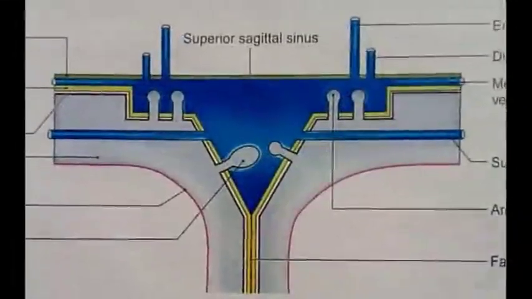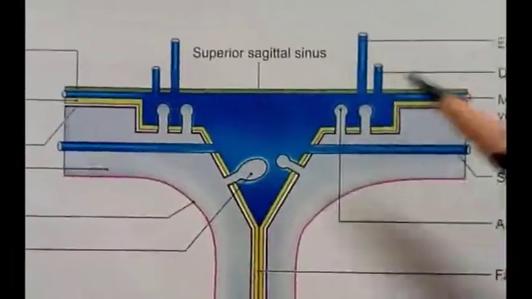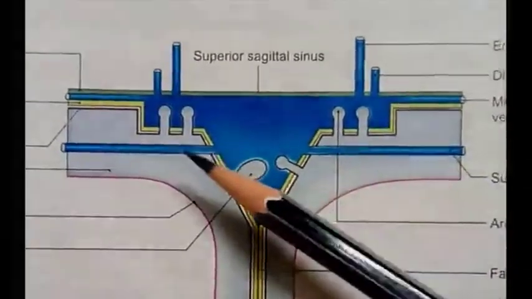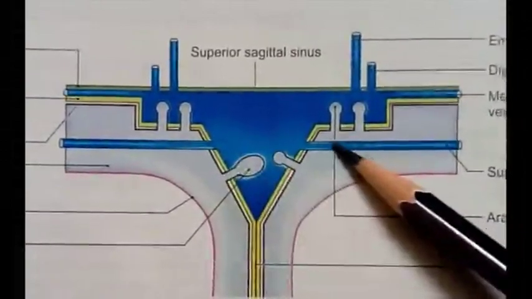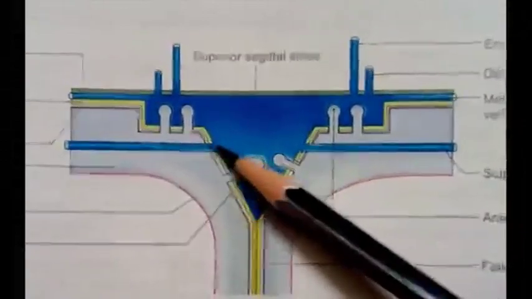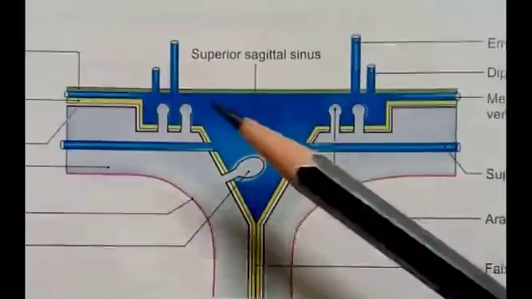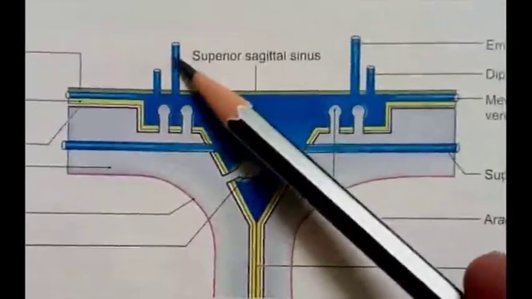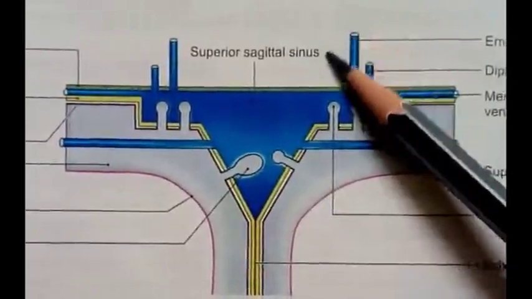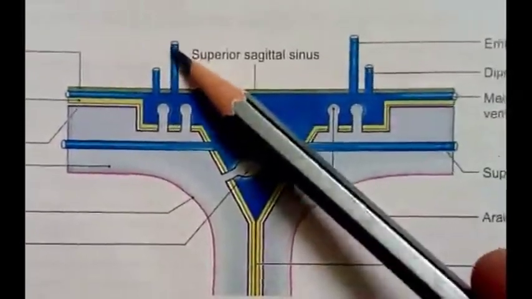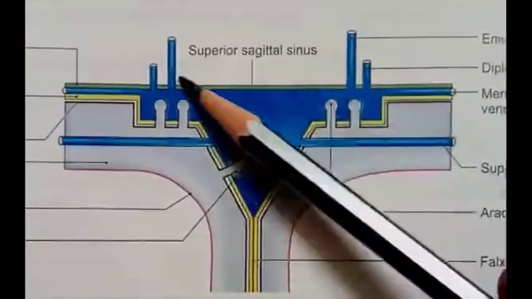Tributaries of the superior sagittal sinus. The superior sagittal sinus receives the superior cerebral veins. So these are the two superior cerebral veins opening directly into the sinus. Then the parietal emissary veins. These are the two emissary veins, the parietal emissary veins, crossing the parietal bone and opening into the sinus.